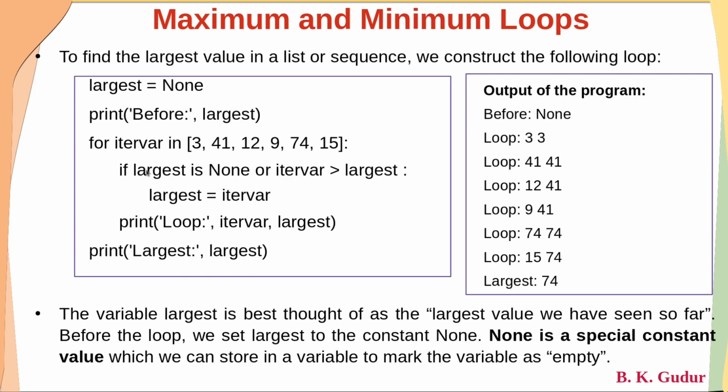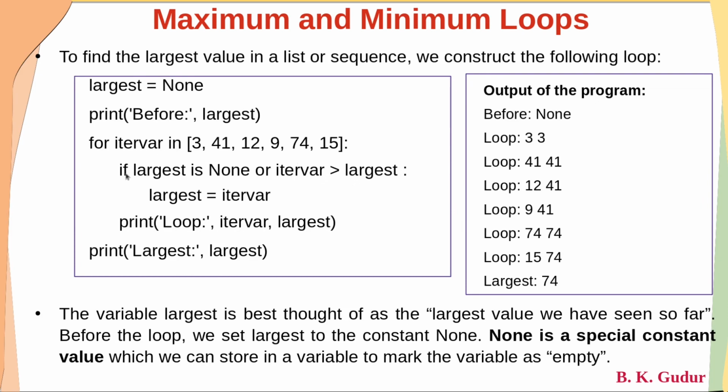Largest is None is one expression, and iter_var is greater than largest is another expression. This is the OR keyword, which is nothing but the OR operator. The OR operator is a binary operator, meaning it takes two operands: one operand is the result of this expression and the other is the result of that expression.